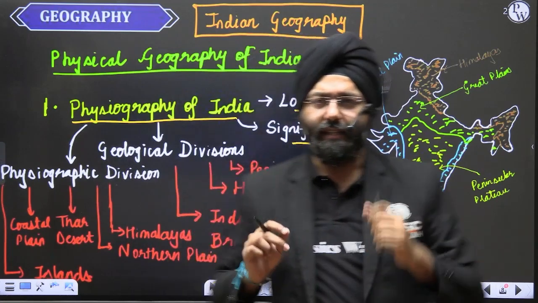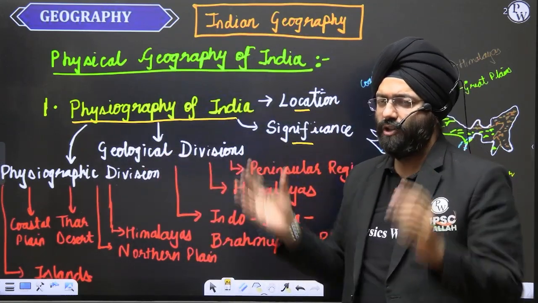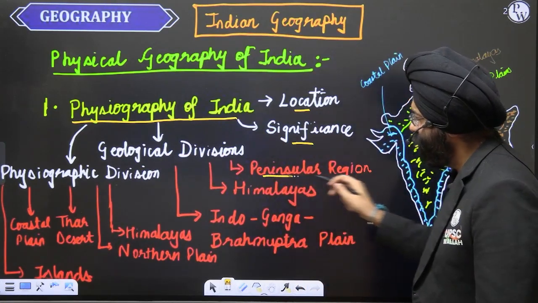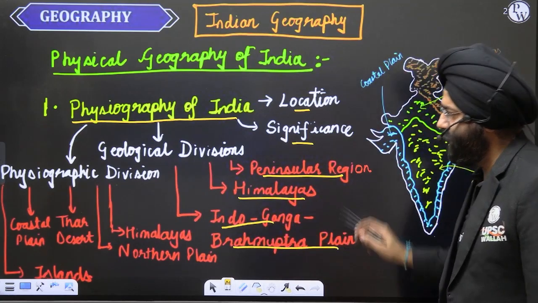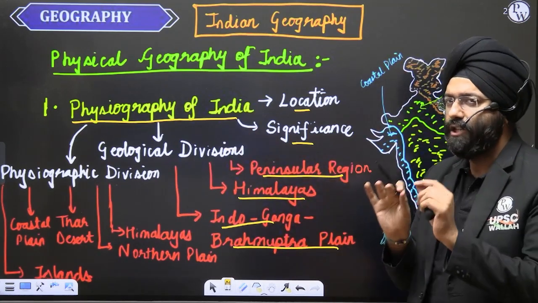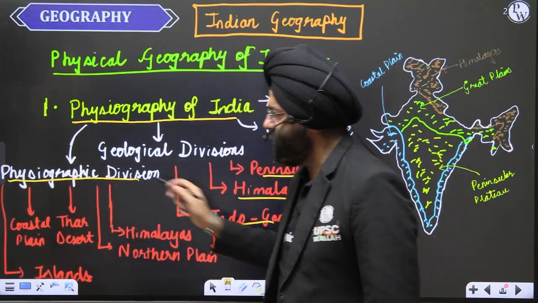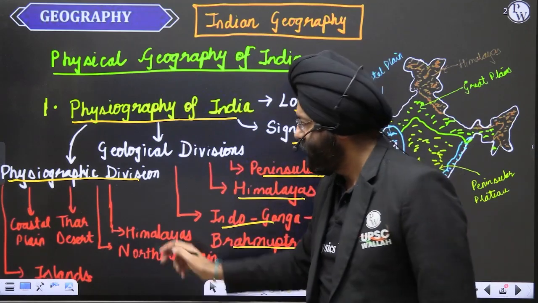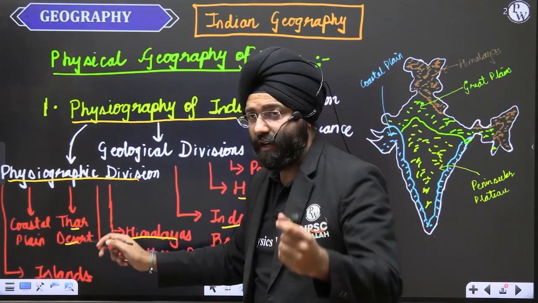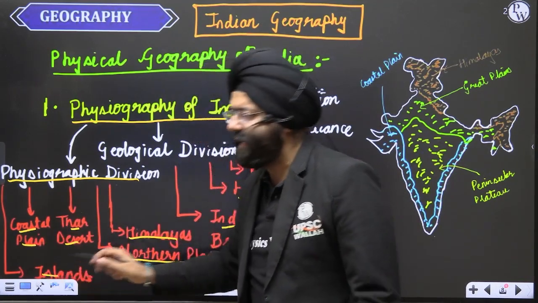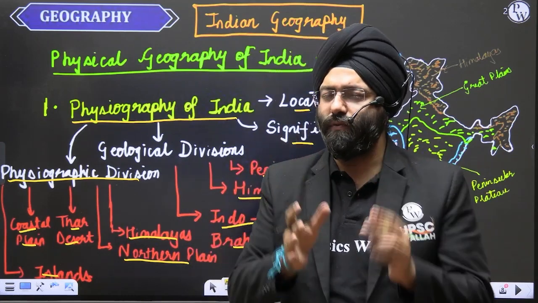Now, understand the third part within this: the geological divisions. Under the geological divisions, you're going to study the peninsular region, the Himalayas, and the Indo-Gangetic-Brahmaputra plain. When we go with respect to the physiographic divisions, it will be divided into various parts: the Himalayas, then the northern plains, the desert region, that is the Thar Desert, the coastal plain, and the various islands. We're going to study each and every island that is important for UPSC.